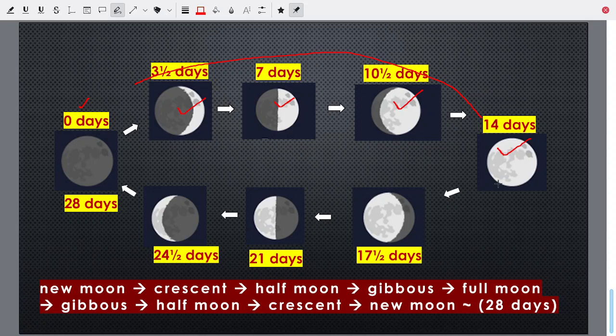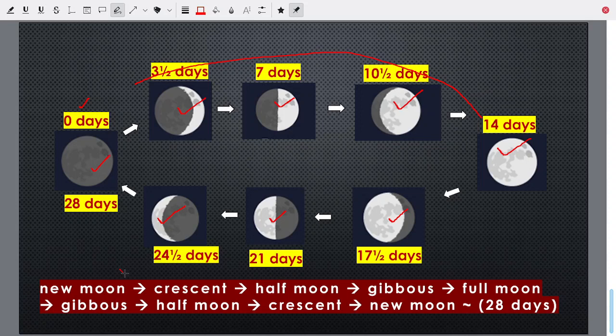Now we get waning. We got 14 days, then 17.5 days, again gibbous. But now it is going to decrease. In 21 days, you get half moon. Again about 24.5 days, you get crescent. And after 28 days, again back to new moon.